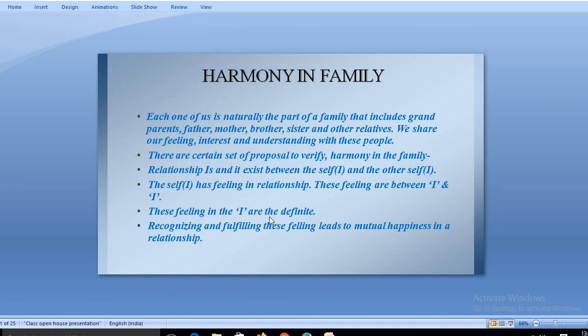Now, these feelings in I are a referent. Recognizing and fulfilling these feelings leads to mutual happiness and relationship. If a person recognizes his relationship with the family, then society, and then the world, then definitely he or she can lead a mutually happy life. That is important. Now this is harmony in family.